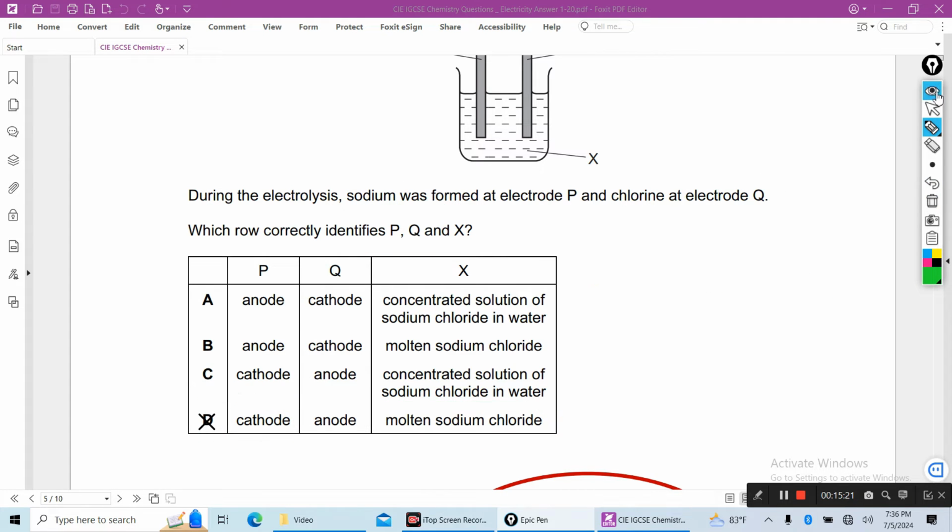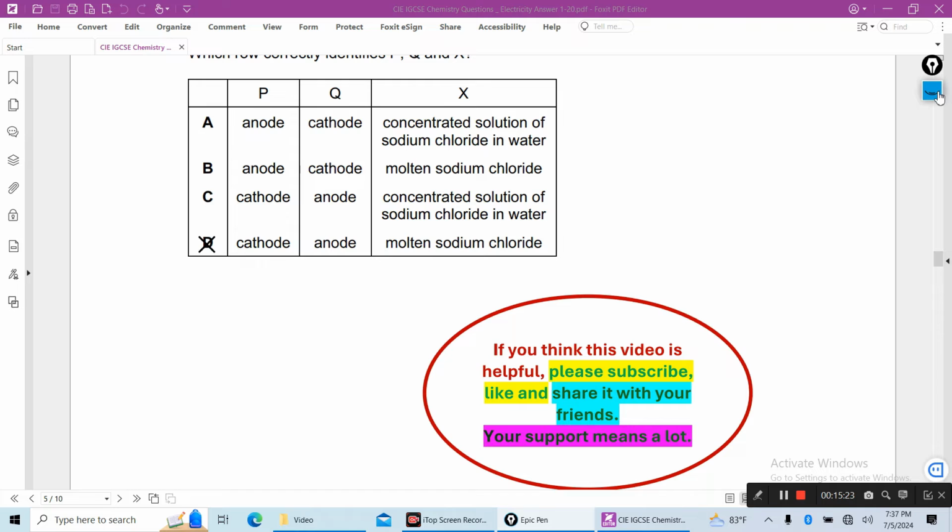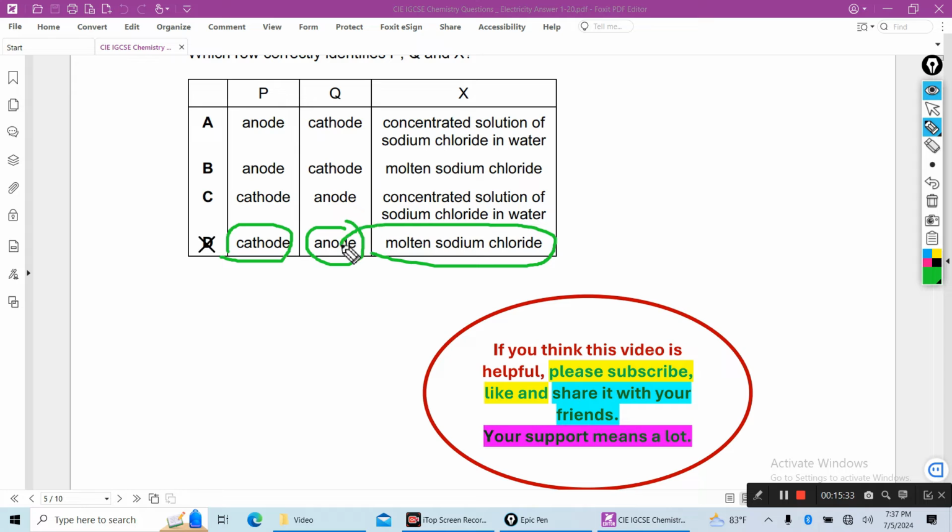This is the right answer. At the cathode sodium will be produced, at the anode chlorine will be produced, and the electrolyte will be molten sodium chloride. Thank you, dear students.